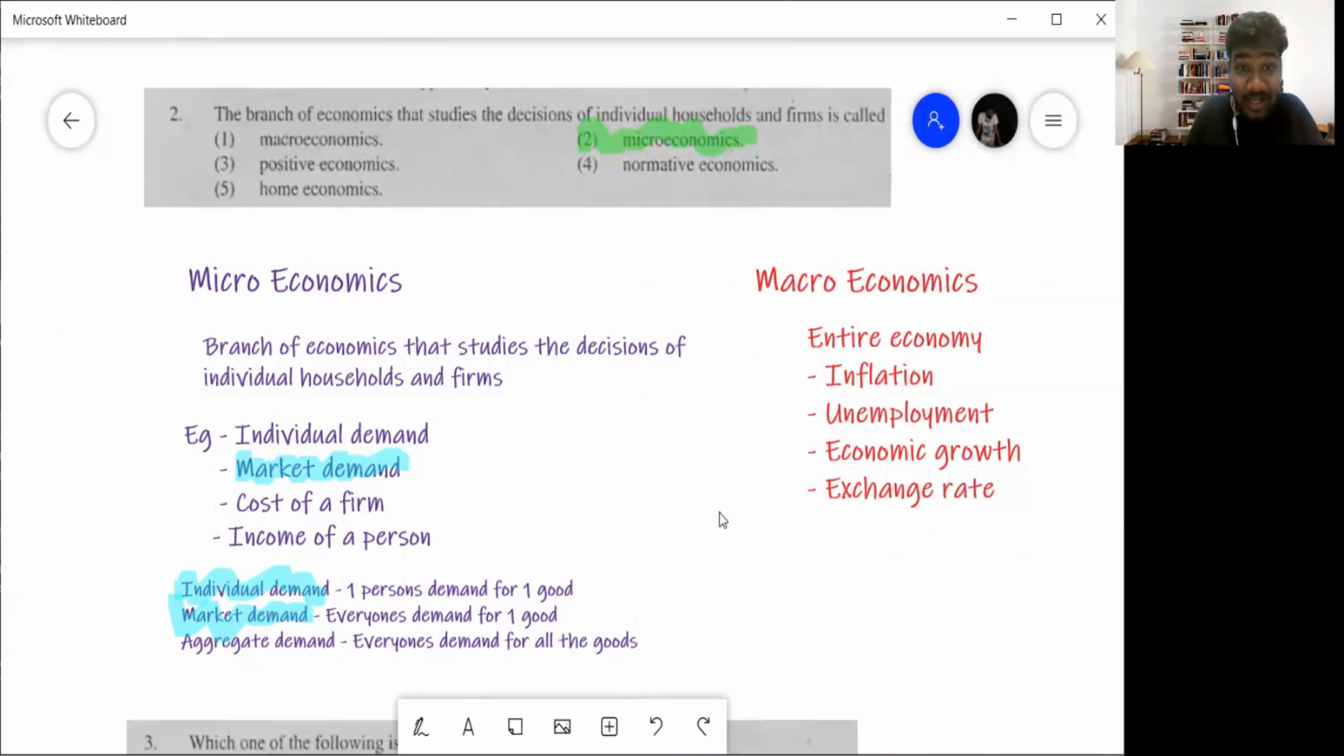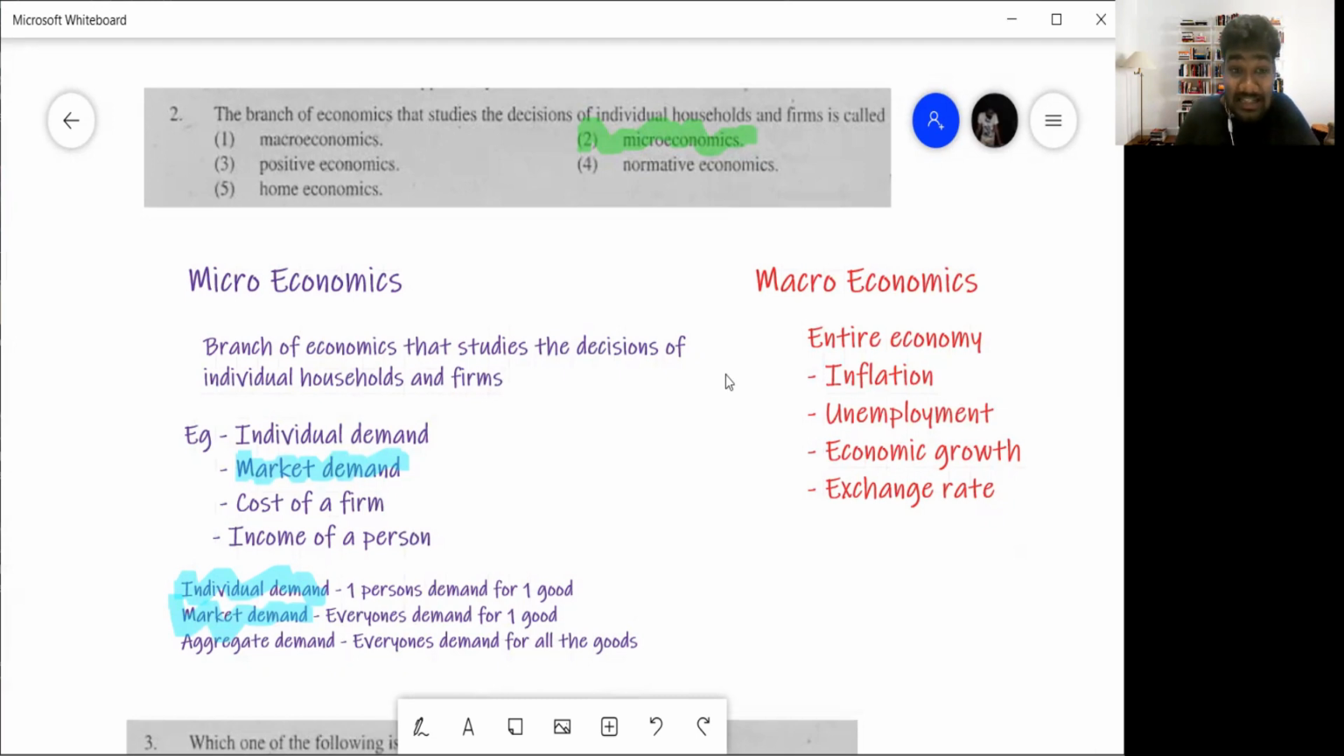Then what is macroeconomics? Macroeconomics is where you look at the entire economy. For example, concepts like inflation, concepts like unemployment. You don't say inflation rate of a household. You don't say inflation rate of, let's say, Colombo. When you say inflation, you say inflation rate of Sri Lanka. So macroeconomics talks about the entire economy, while microeconomics talks about a small portion, maybe demand for one good, how one household is behaving, how a firm is making a decision. That is what microeconomics is.